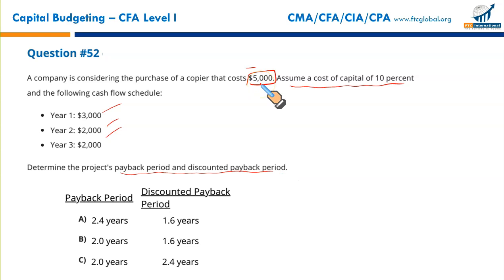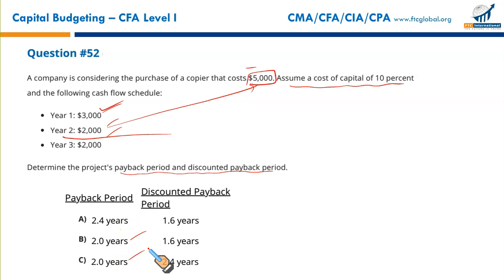We need to recover $5,000, negative $5,000 on your conventional calculator. To this add $3,000, the first year cash flow. Still $2,000 to be recovered. The amount is fully recovered in the first 2 years. 3 plus 2, 5, fully recovered. That makes it B or C.